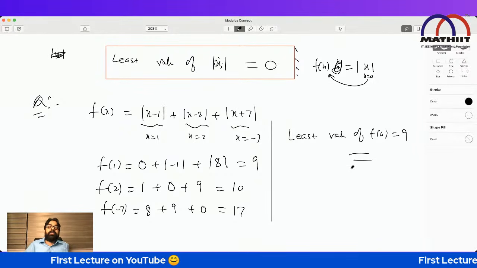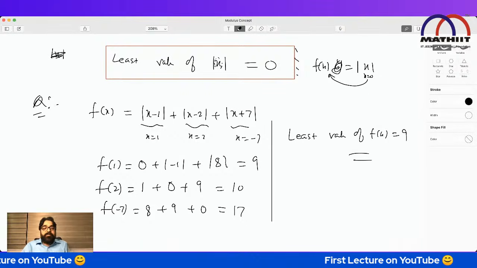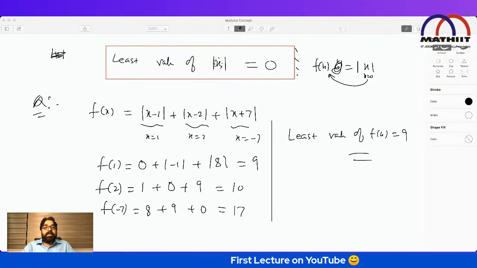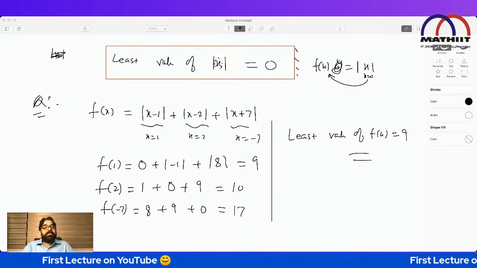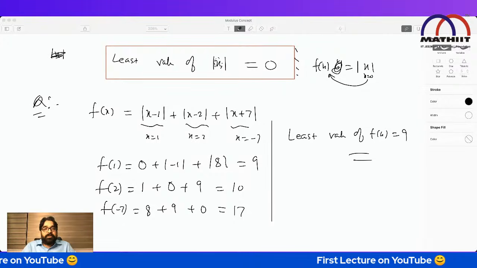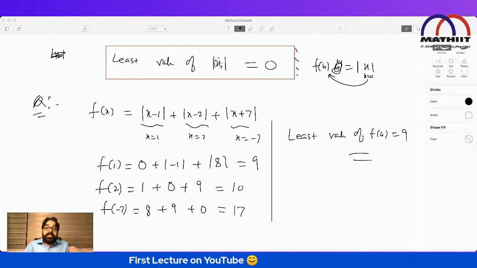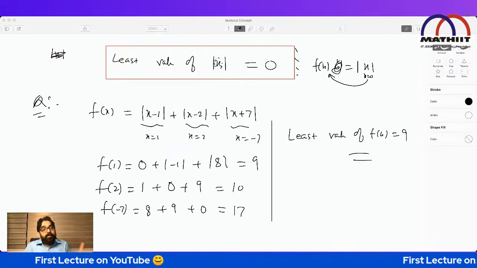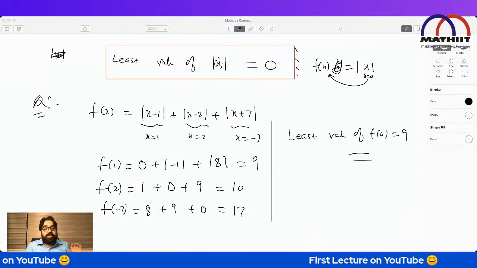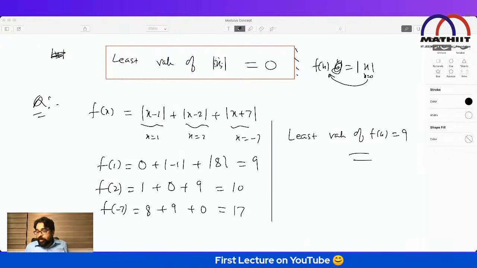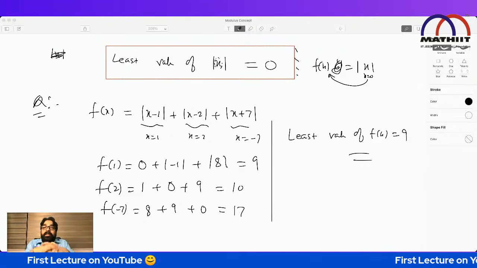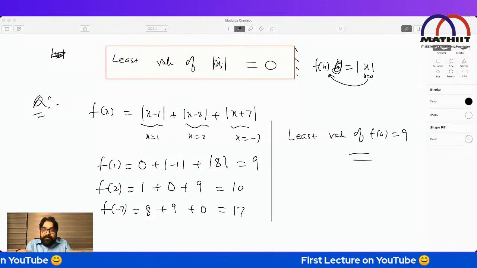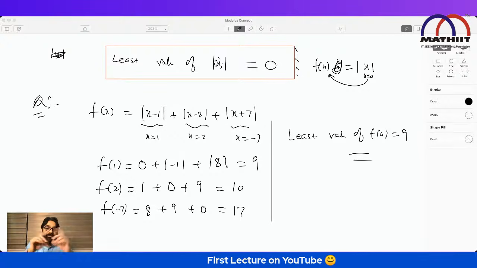Do you understand what is the meaning of the least value? Least value means this expression cannot be less than 9. It's impossible. Are you getting my point? It means if it's giving less than 9, it will not have any solution. It's not possible. So whenever you are solving an equation, you have to keep in mind whether the equation is valid or not. If it's valid, then only we solve it.